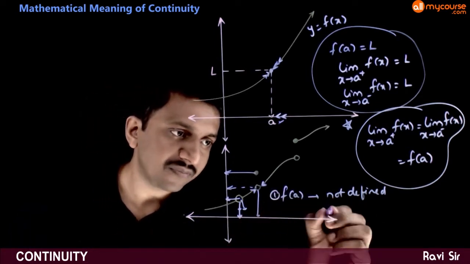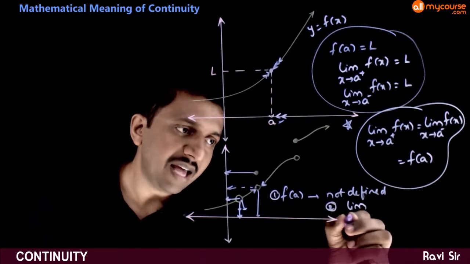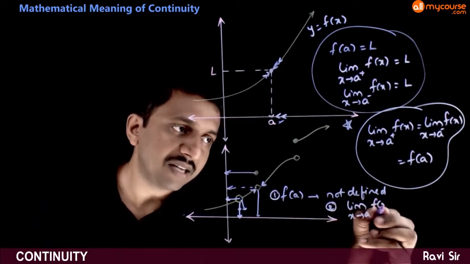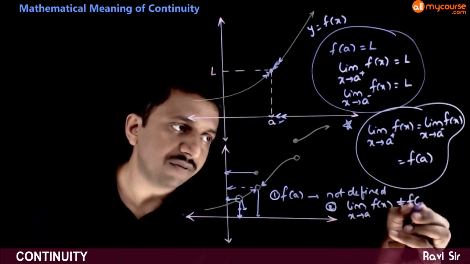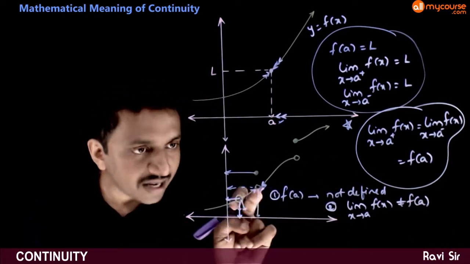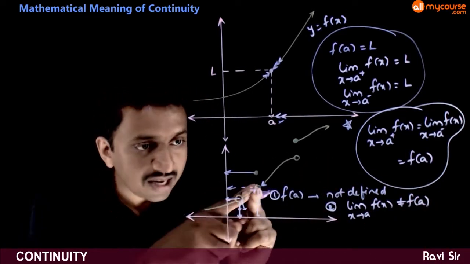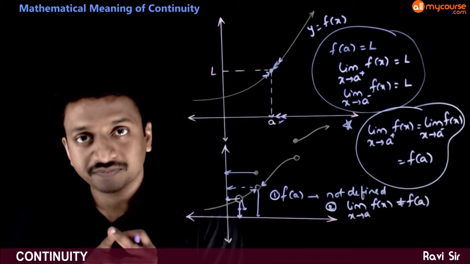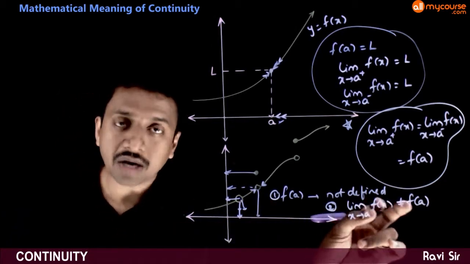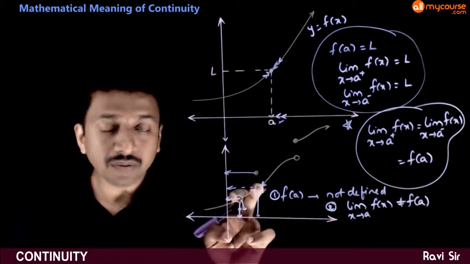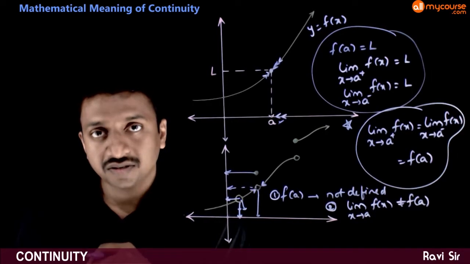That is, limit x tends to a, f of x is not equal to f of a. In this case, you get a graph like this. As you can very clearly see, there is a discontinuity here. So if the limit is not equal to the functional value, then also the function is discontinuous.